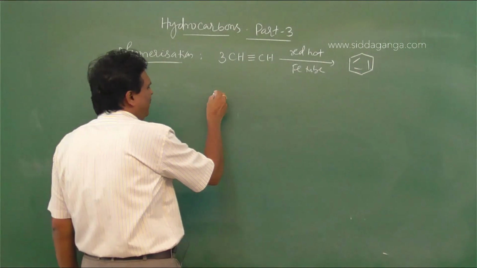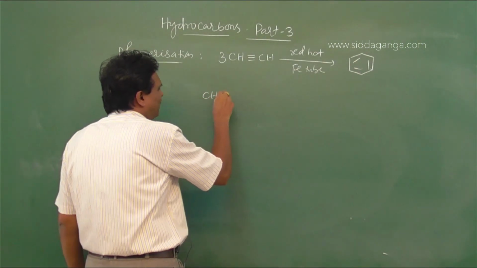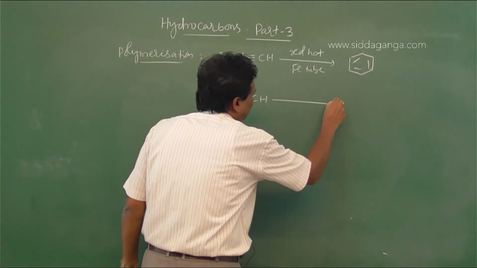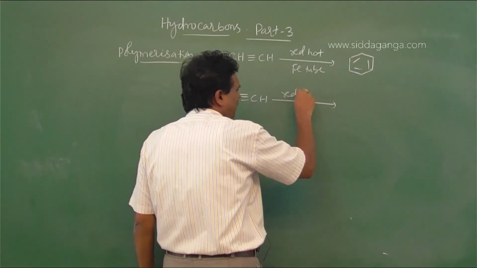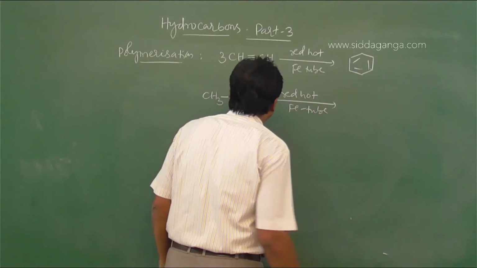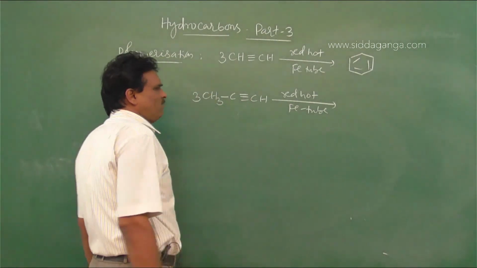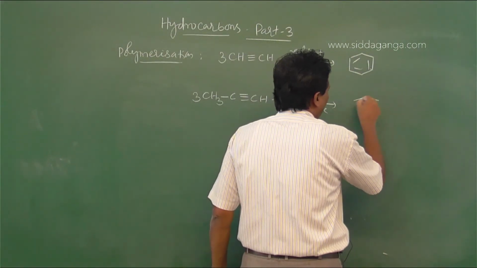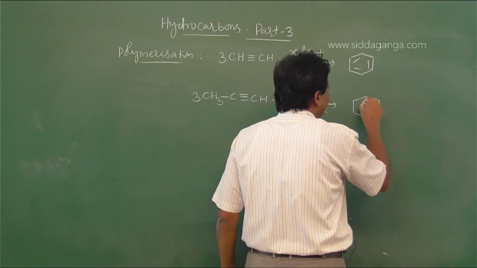Or when propyne, CH3 C triple bond CH, is passed through a red hot iron tube, 3 moles of propyne undergo polymerization to form mesitylene.